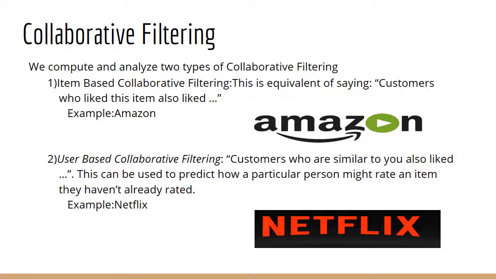Now we move on to collaborative filtering. There are essentially two types of collaborative filtering. One is item based, which is essentially saying customers who like this item also liked this item. And the other is user based collaborative filtering, which is saying that users who are similar to you liked this item. So here we basically predict the user's ratings given how other users who are similar to that user have rated that item.